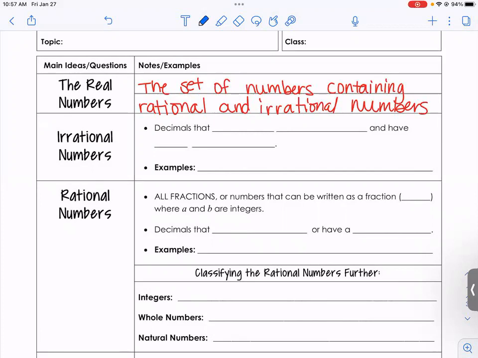Okay, so what is an irrational number? We're going to talk about an irrational number. If we're looking at a decimal, the decimal never terminates.